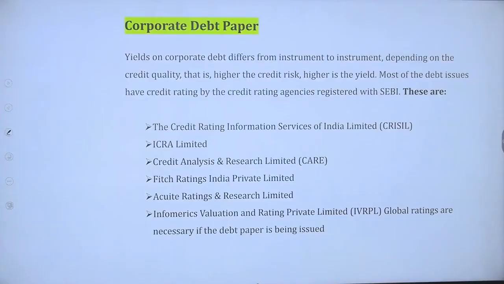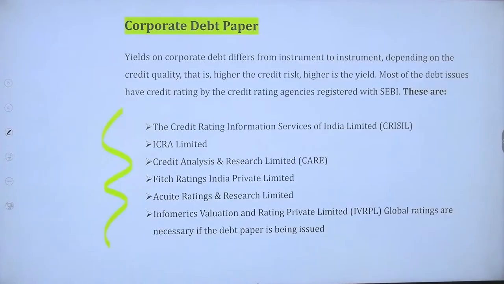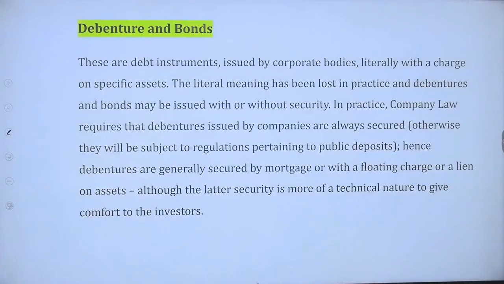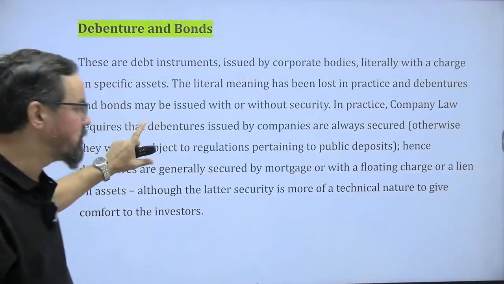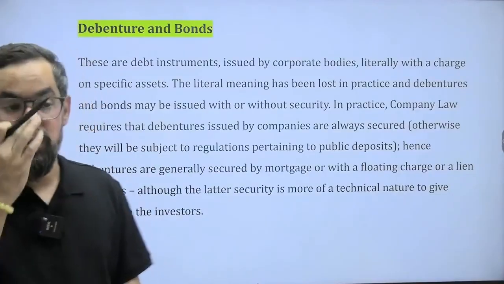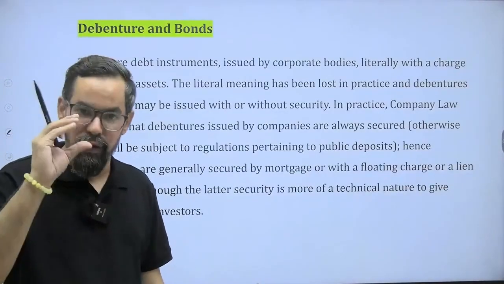Corporate debt papers: whenever any company is issuing any sort of bonds, we'll be requiring rating agencies' approvals, and RBI has approved these. They get registered under SEBI. Debentures and bonds. The difference between debenture and bonds is mentioned here. Debentures are basically with collaterals. Whenever a company issues debentures, they are kind of a debt, they are kind of a bond, sorry.